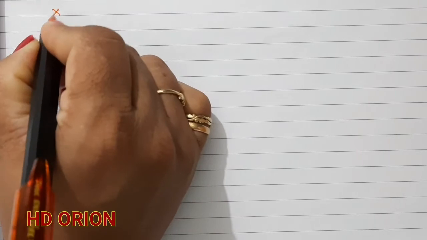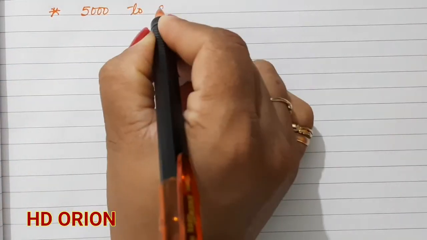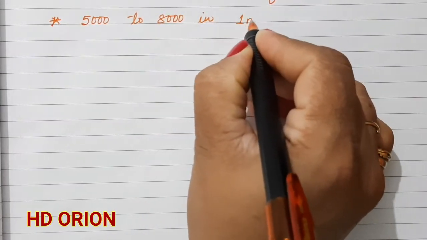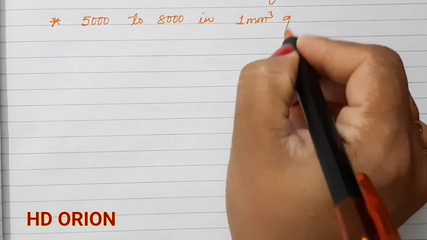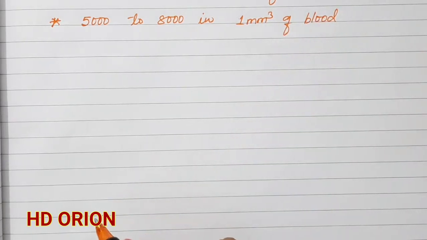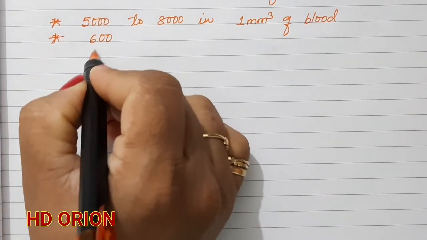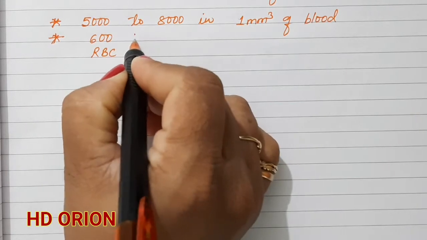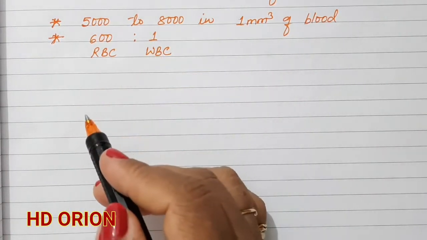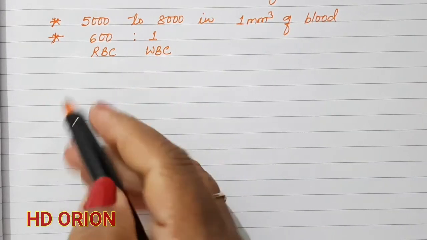The WBCs are 5,000 to 8,000 in number in 1 cubic millimeter of blood. So they are normally less than the RBCs. For every 600 RBCs, there is just one WBC. So the number of WBCs is enormously less than the RBCs.